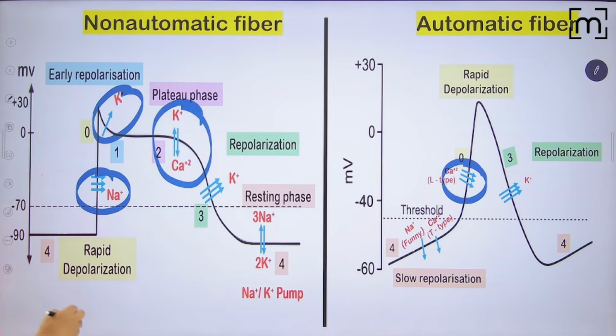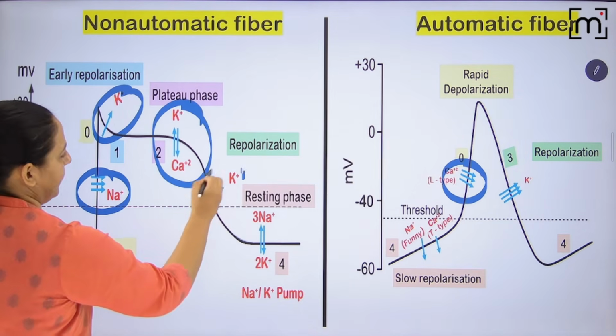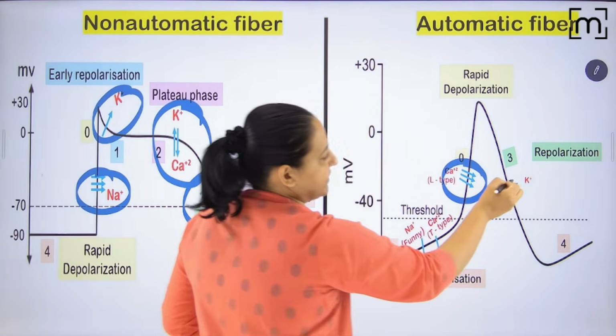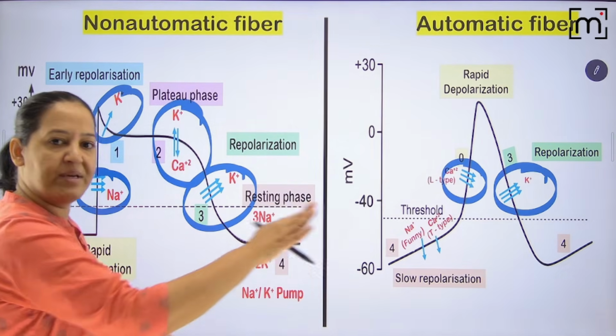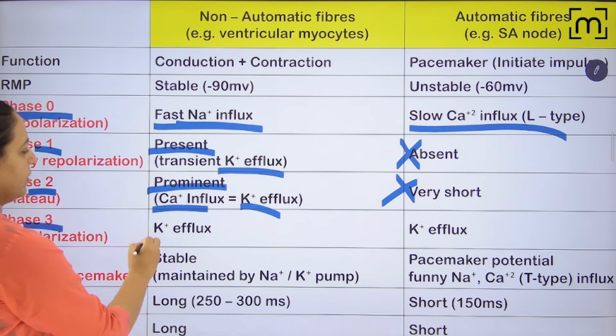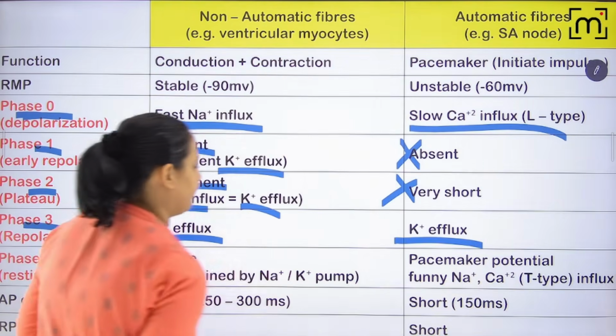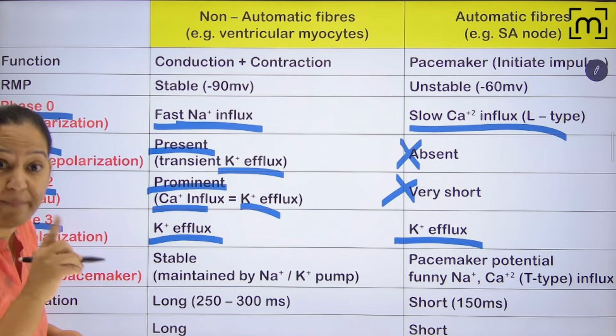Come on, phase 3. See phase 3. Here phase 3 is the same, potassium efflux. Here also phase 3 is the same, potassium efflux. So phase 3 is the same in both of them. Here also potassium efflux. Phase 4 is the real game changer.